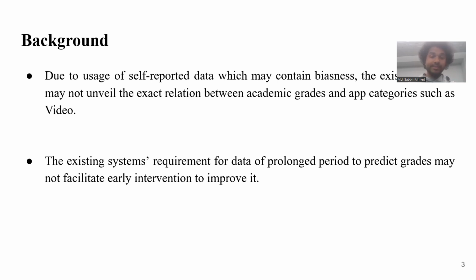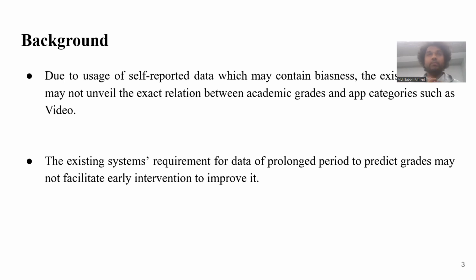And the main research gap in the previous studies is that they actually used self-reported data, particularly in the exploration of categories like productivity, video, and books. Though there are some promising studies that used Facebook app use data and some other social media categories. But as far as we have seen, no study has used objective data in the case of video, productivity, books, and games categories to explore the relation of app use with students' academic performances.